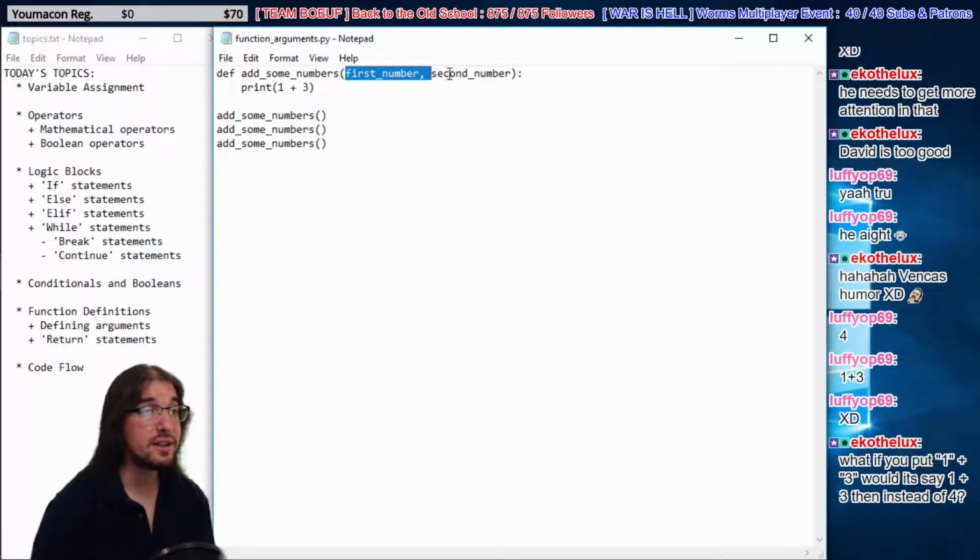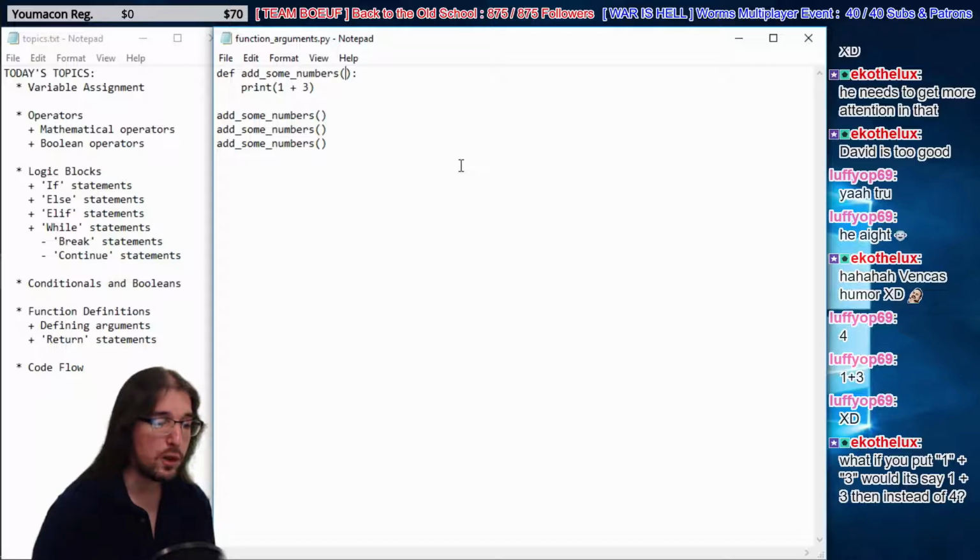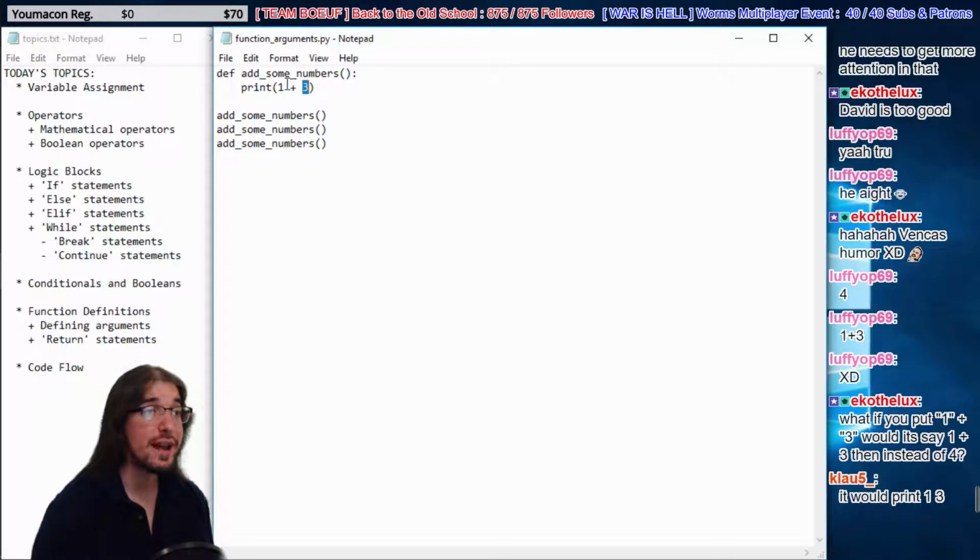Before we do, let's answer Echo's question. What if we put in 1 plus 3? Would it say 1 plus 3 instead of 4? Let's find out. So right now we have 2 integers being added, right? We have 1, which is an integer, and we have 3, which is an integer. Let's try adding in 2 strings. I don't think Klaus is right about that. He thinks it'd be 1, 3. I feel like that's probably not what it is.